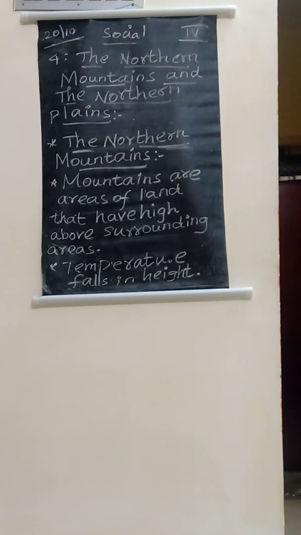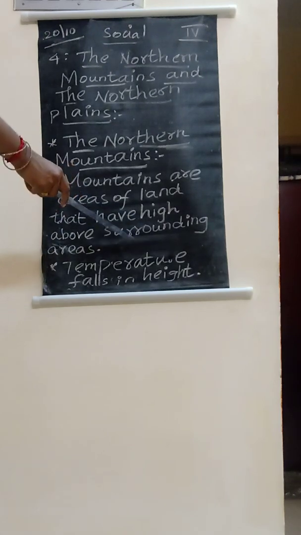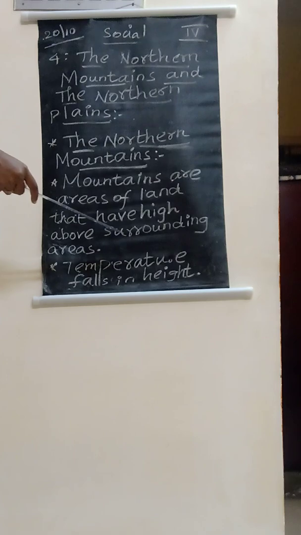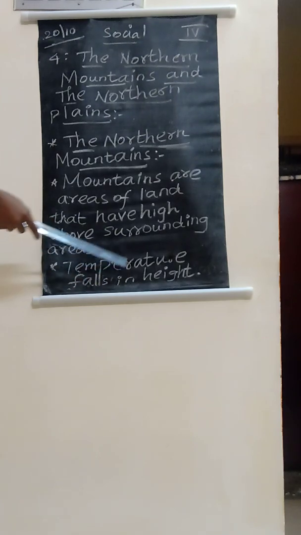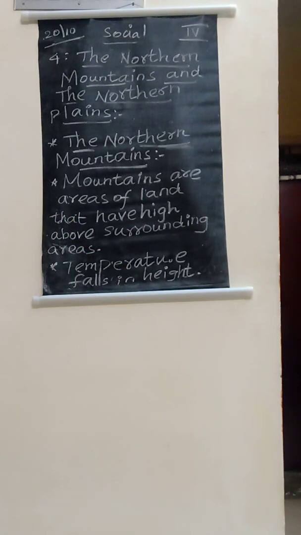In mountain places, the temperature falls with increase in height, because the sun rays fall on the peak, isn't it?